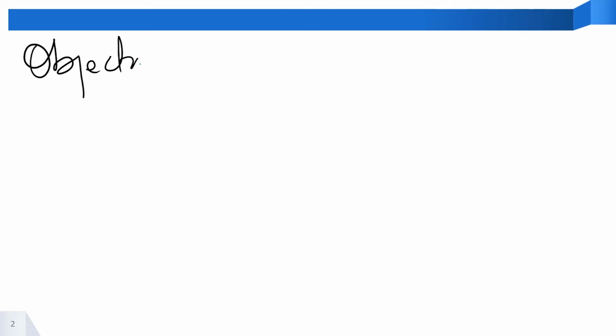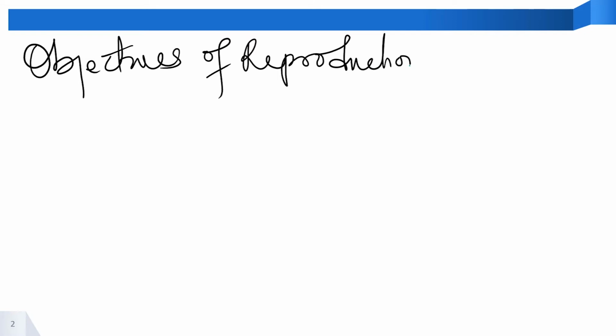So let's take a look at the objectives of reproduction in biology.